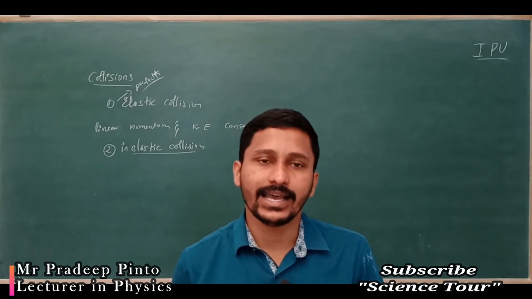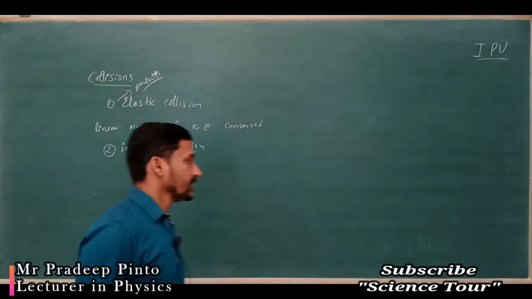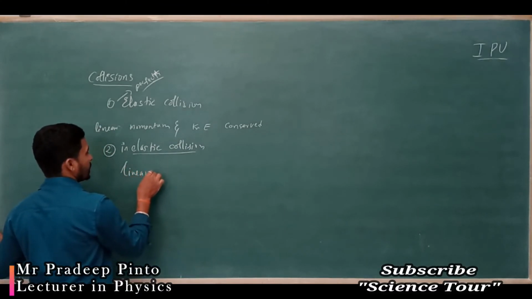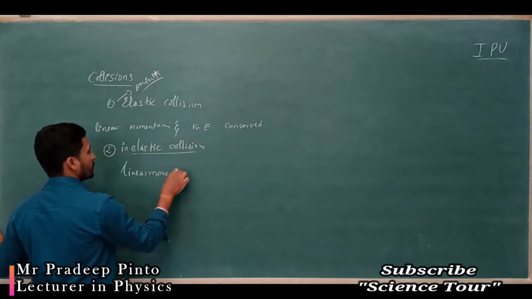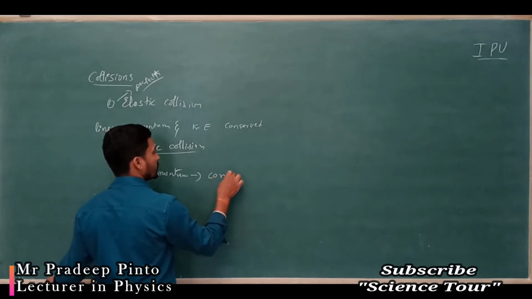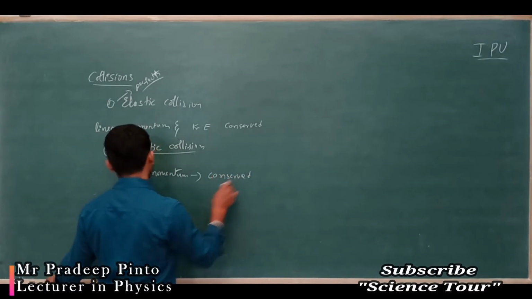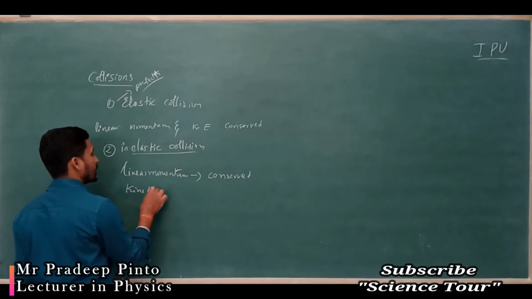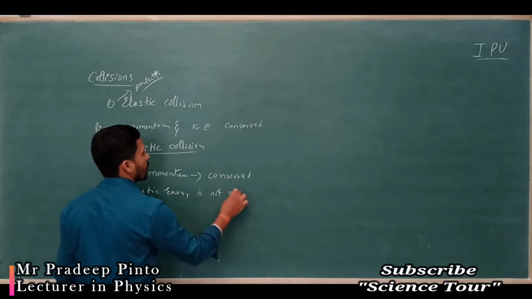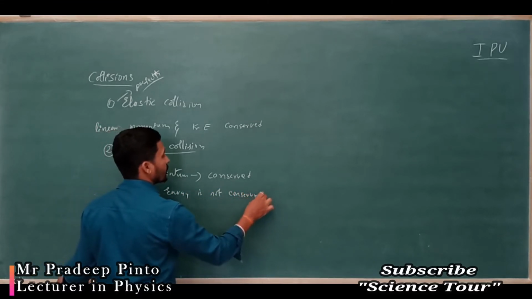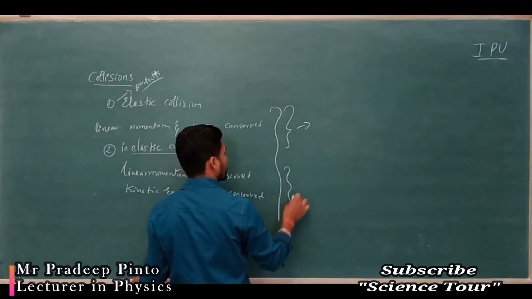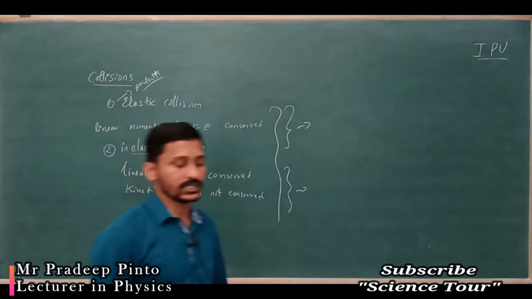What is an inelastic collision? An inelastic collision is one where the linear momentum is conserved but kinetic energy is not conserved. What are the examples for the inelastic collision?